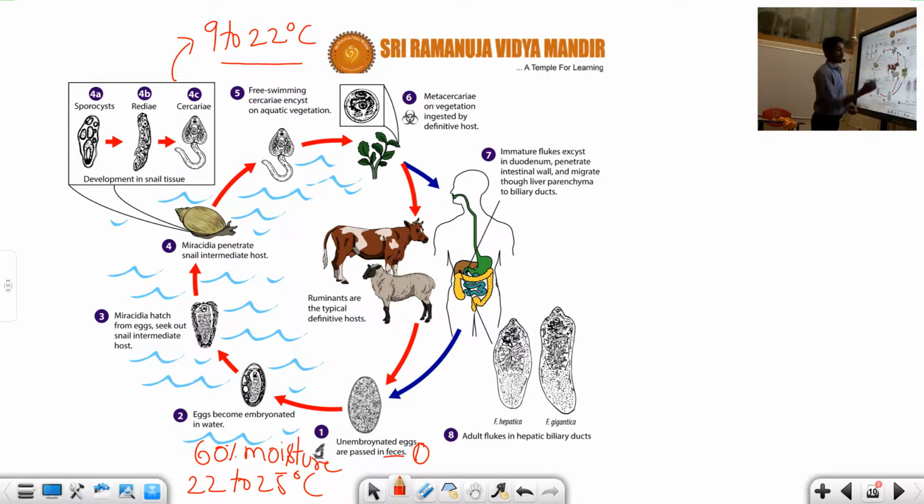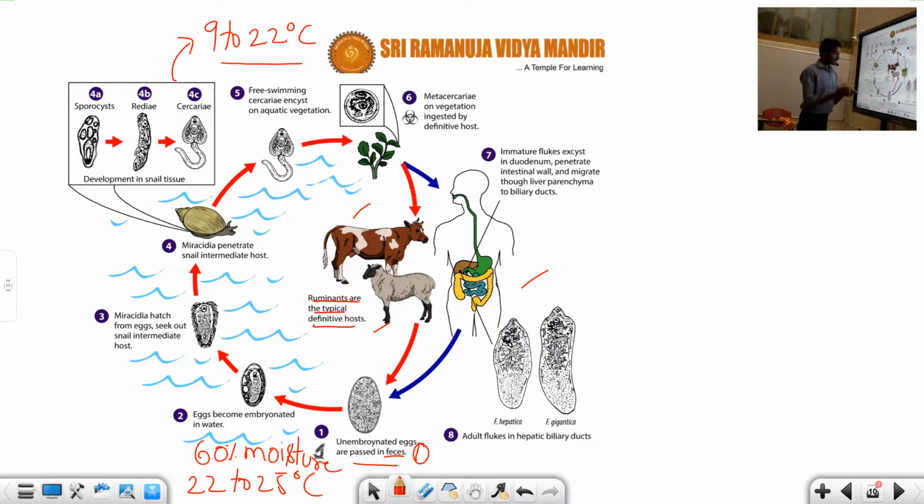What feces are they? Either from domestic animals or ruminants. Ruminants are the typical definite host. It is here cow and sheep, and even human beings. So all this fecal matter will reach a particular place. Those unembryonated eggs are associated with the fecal matter of human beings or ruminants. Fine, that is the first one.